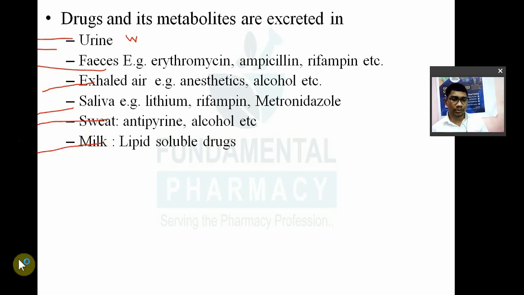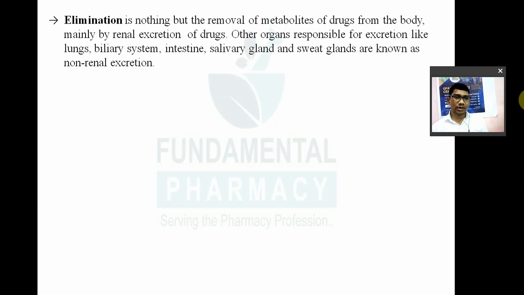You know that for absorption, a lipid soluble drug is required, and for elimination, you require a water soluble drug. In between, there is an important role of metabolism. So metabolism will convert lipid soluble drug into water soluble drug. So elimination is nothing but the removal of metabolites of drug from the body, mainly by renal excretion, mainly by kidney excretion.